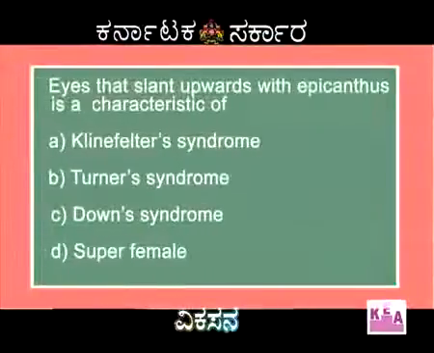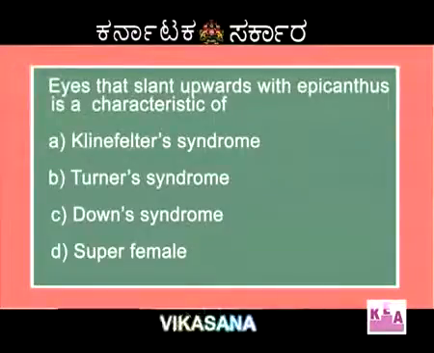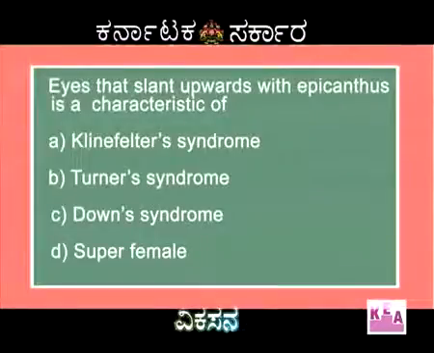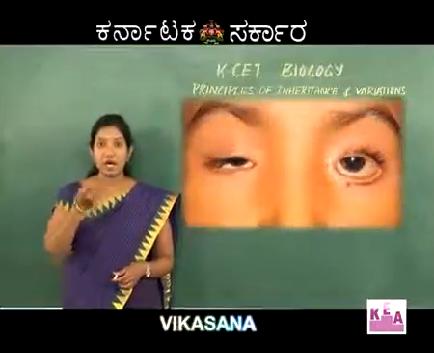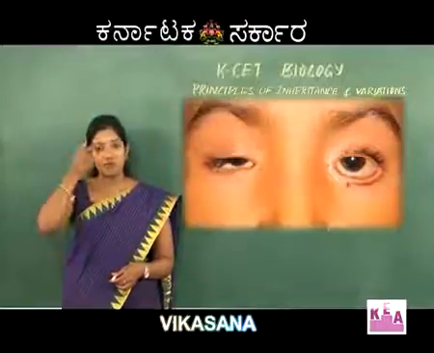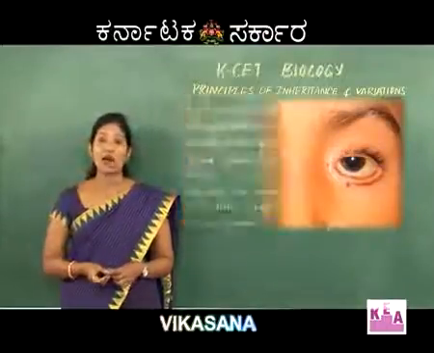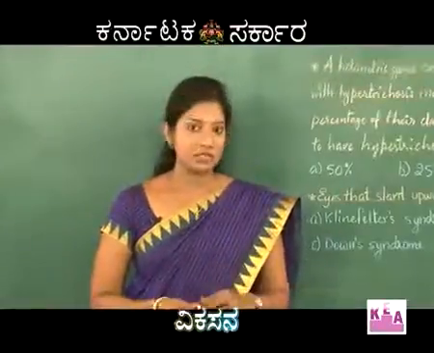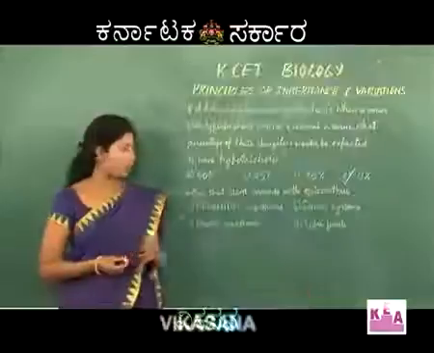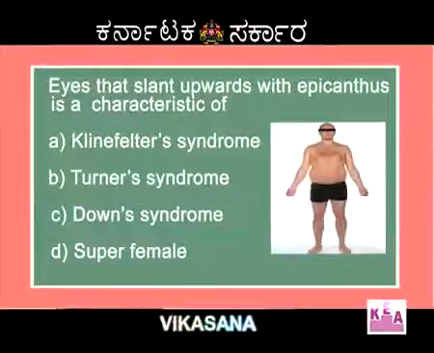Eyes that slant upwards with epicanthus. Options: Klinefelter syndrome, Turner syndrome, Down syndrome and superfemale. Let me first tell you what epicanthus is. Epicanthus is actually a fold of skin which is found on the upper side of the eye. So, let me tell you the characteristic features that are found in all these syndromes.